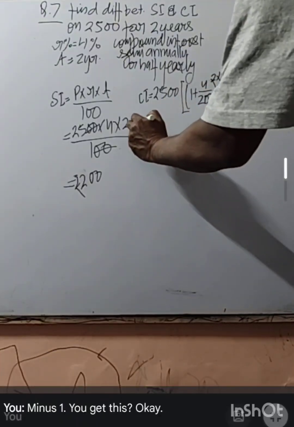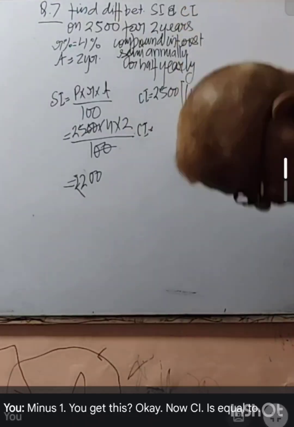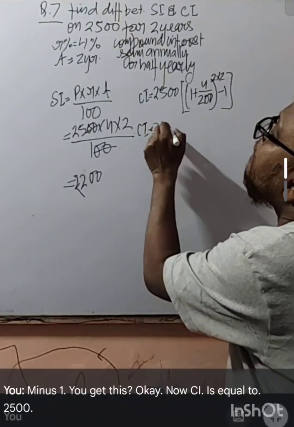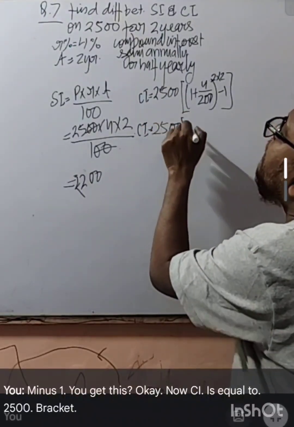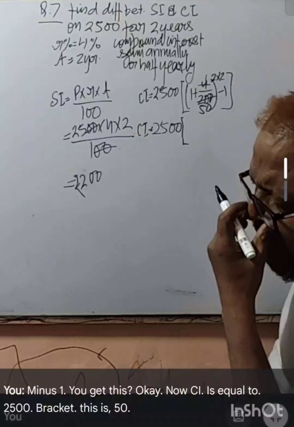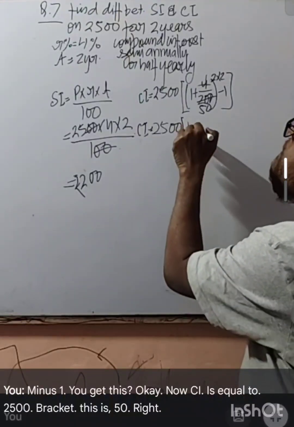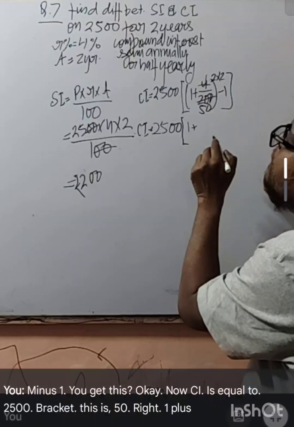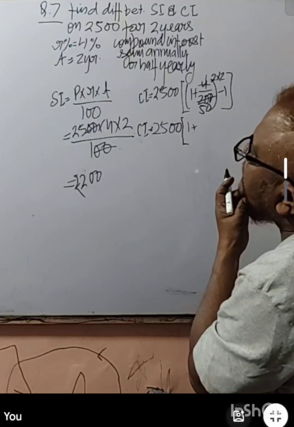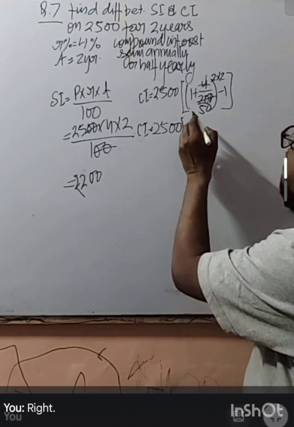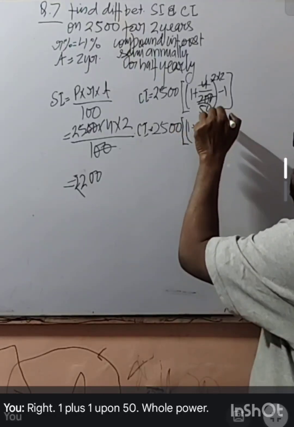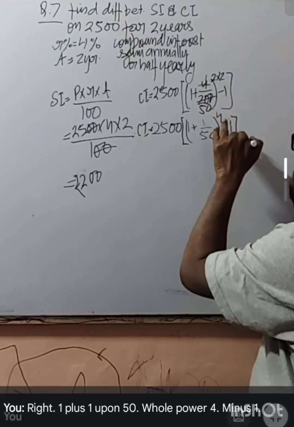Now CI is equal to 2500 bracket, this is 50, right? 1 plus 1 upon 50 whole power 4 minus 1, right?